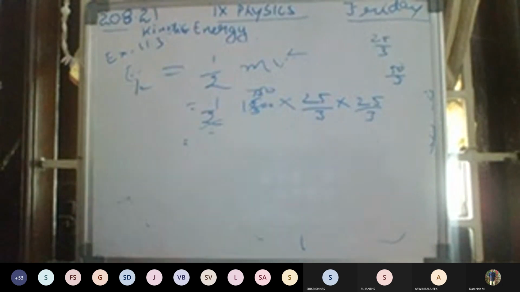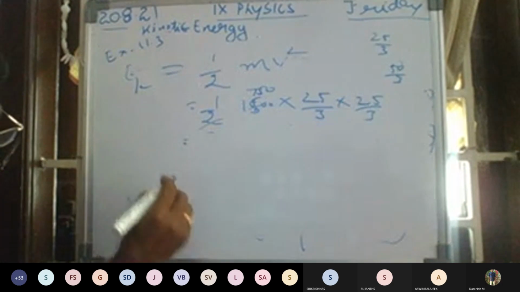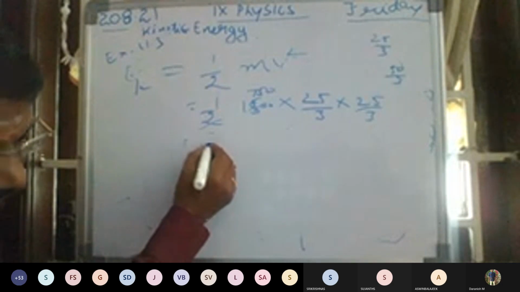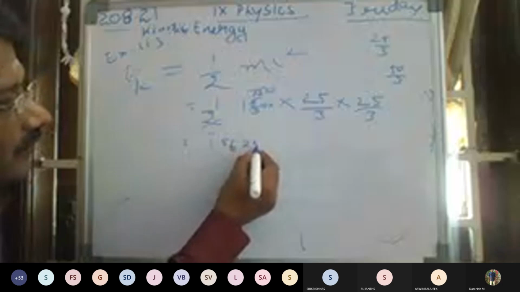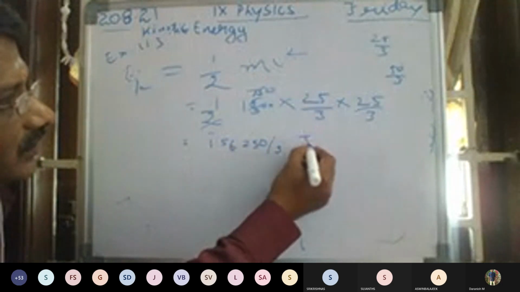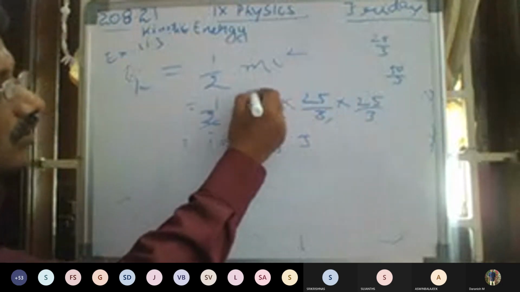So what is the answer here? Approximately it will come to 1,56,250 by 3 joules.